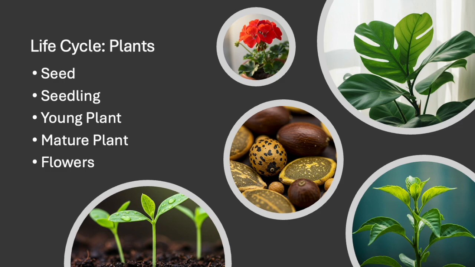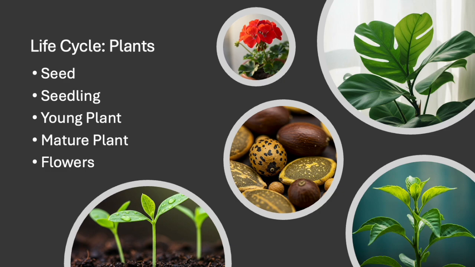The seedling grows into a young plant and then into a mature plant. Eventually, many plants produce flowers. The flowers make more seeds and the cycle starts all over again.